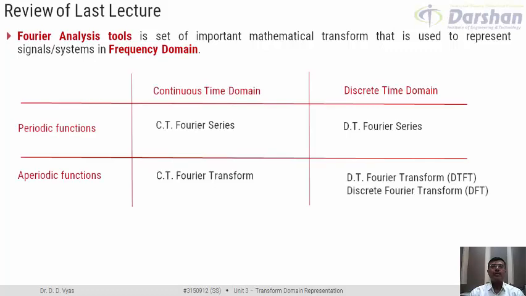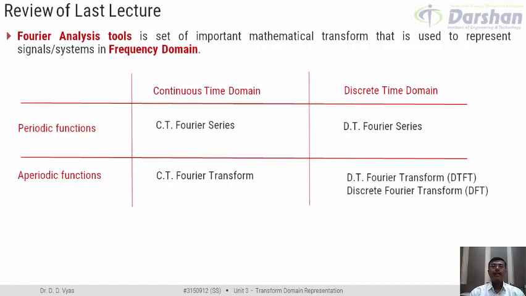This Fourier analysis tool contains mathematical transforms both for continuous time domain as well as discrete time domain, and they are further classified on the basis of the nature of signal or the function whose transformation we are interested in. This classification is primarily in terms of periodic functions and aperiodic functions. For periodic functions, we have Fourier series as a mathematical transform, whereas for aperiodic functions or signals, we have Fourier transform.